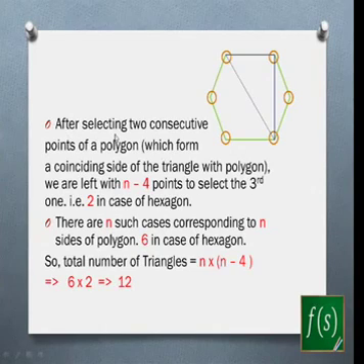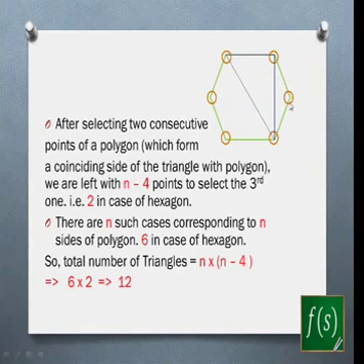So first, you select 2 consecutive points that will form a coinciding side of the triangle and the hexagon. So if I select these 2 points here and I join them and I consider this as one side of my triangle, this will be a coinciding side with the hexagon also. And out of the remaining points that I have, these 4 points, how many can I use to create a triangle?